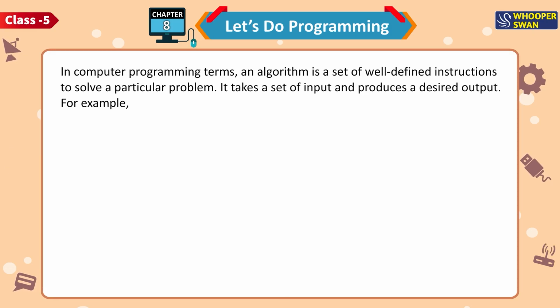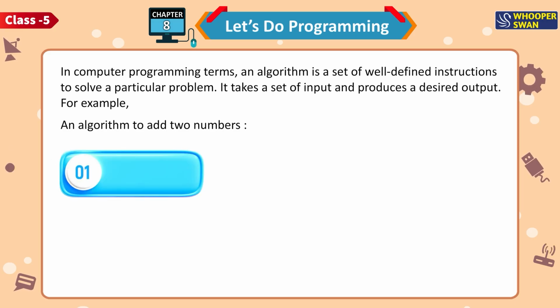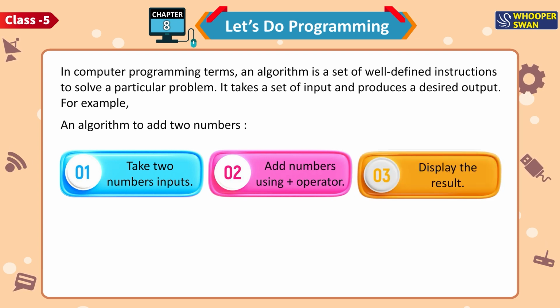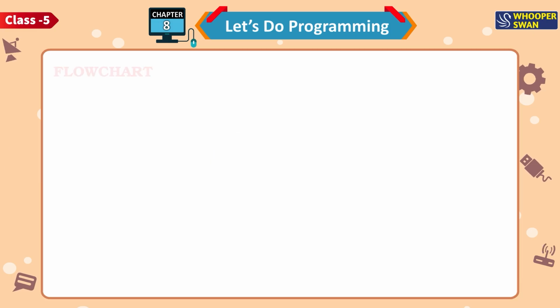In computer programming terms, an algorithm is a set of well-defined instructions to solve a particular problem. It takes a set of input and produces a desired output. For example, an algorithm to add two numbers. First, take two numbers as inputs. Second, add the numbers using the plus operator. Third, display the result.